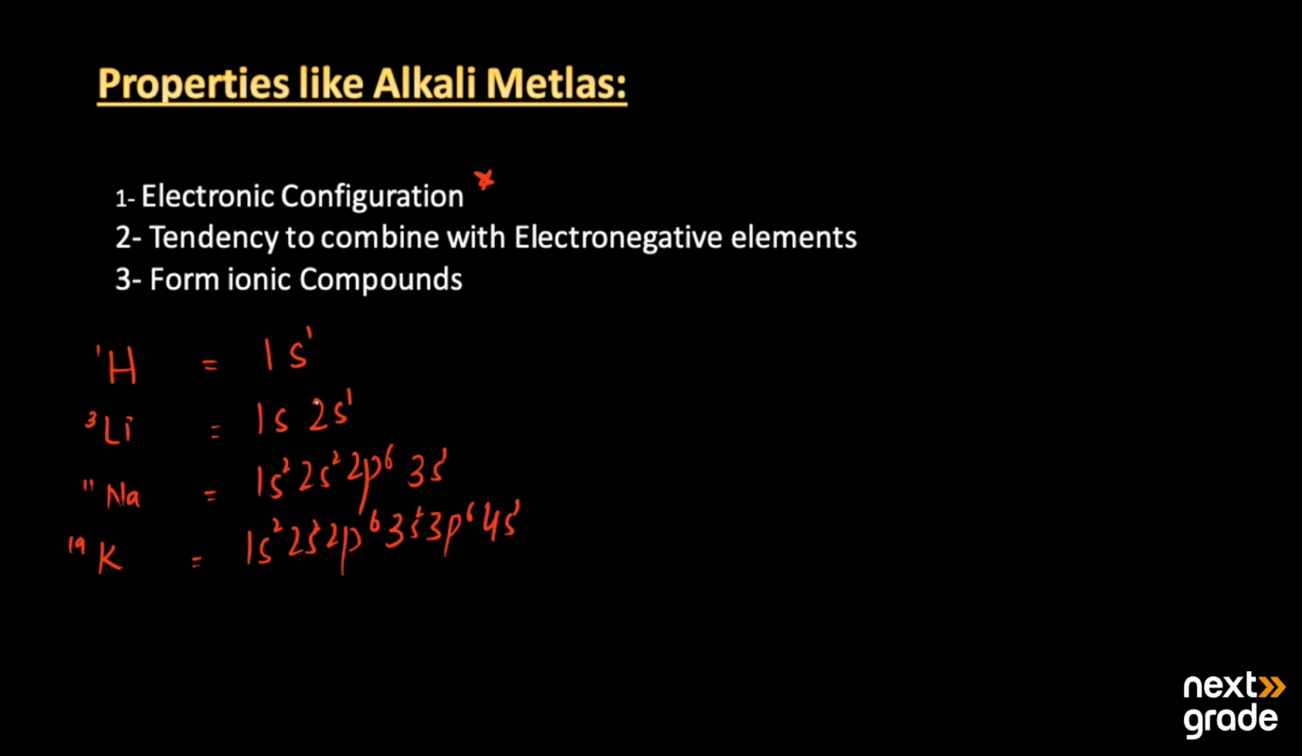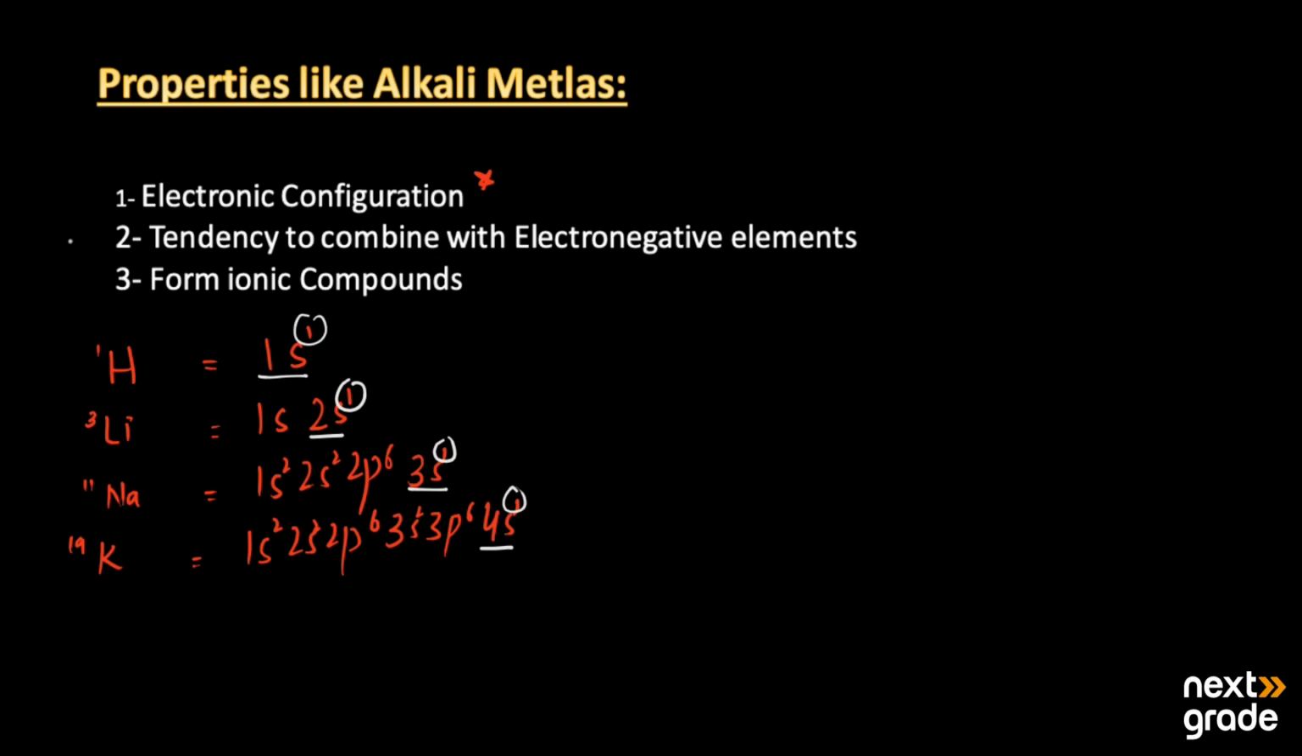So here you can see that its valence shell has one electron. Likewise, the valence shells of lithium, sodium, and potassium all have a single electron. So its electronic configuration was similar to that of the alkali metals, so it could be placed there.